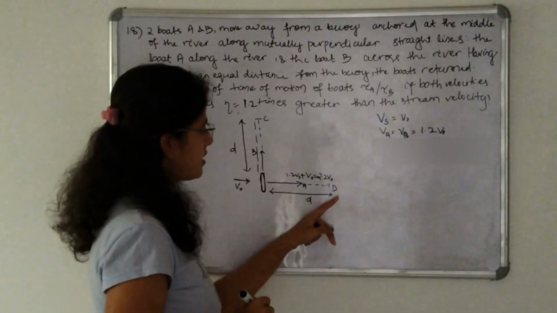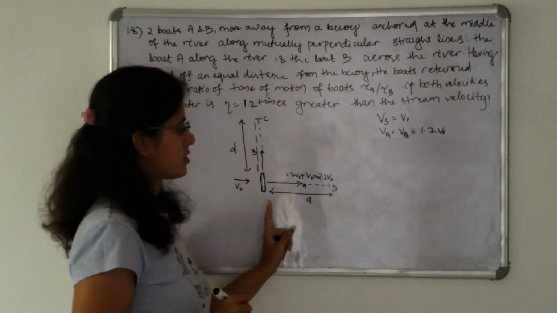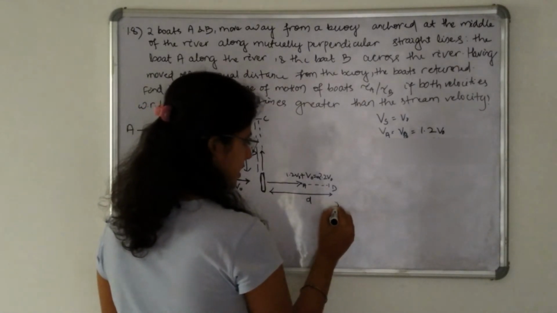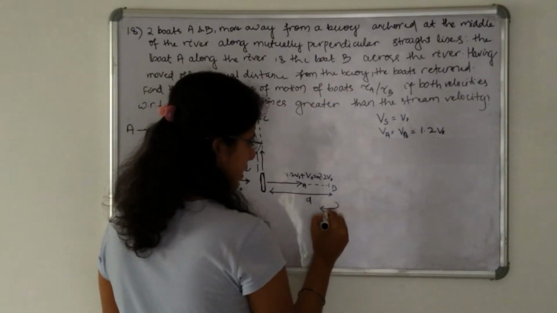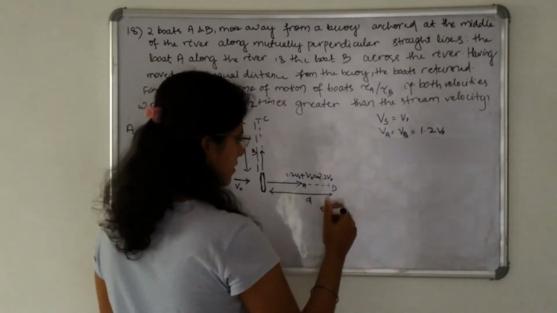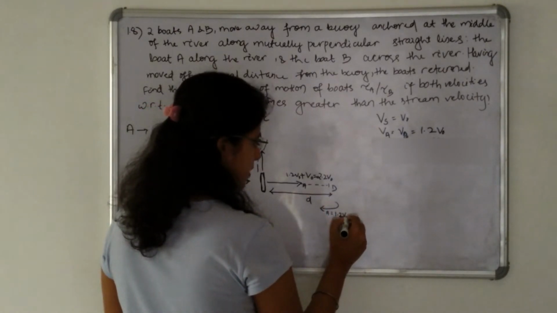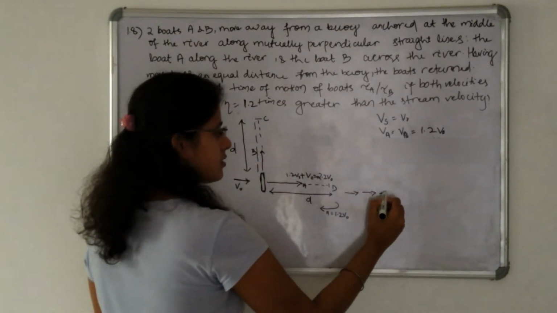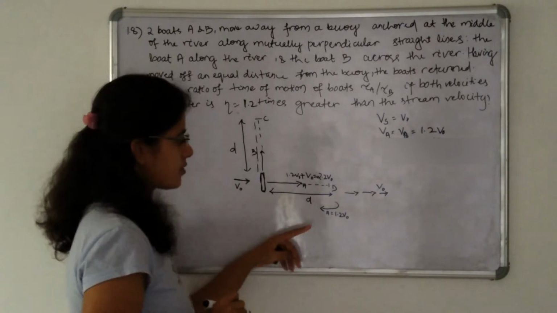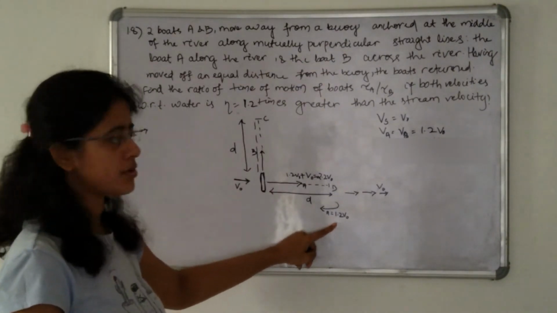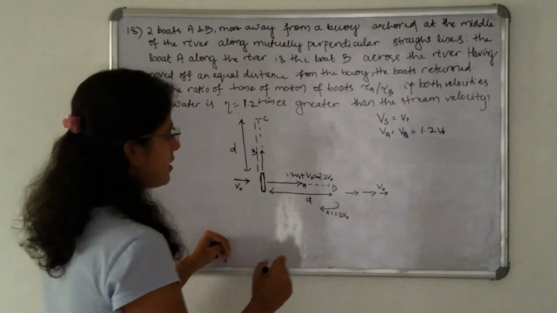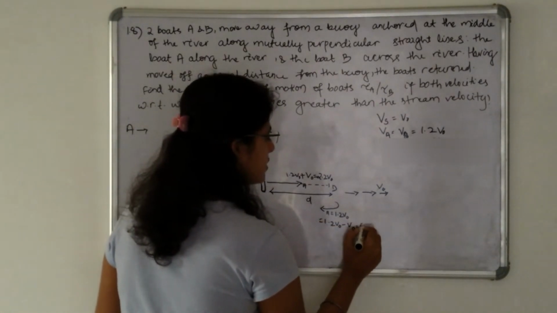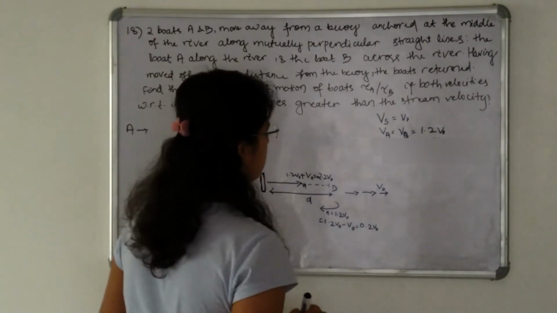So after reaching the point D, or after crossing D distance, it again returns. So while returning, the velocity of A is along this direction, which is 1.2 V naught, but the stream velocity is always in this direction, which is V naught. So here the resultant velocity with which the boat A is moving towards the buoy is 1.2 V naught minus V naught, which is equal to 0.2 V naught.